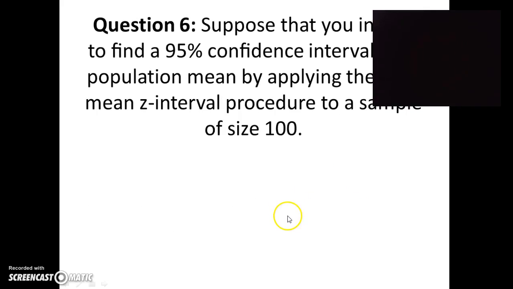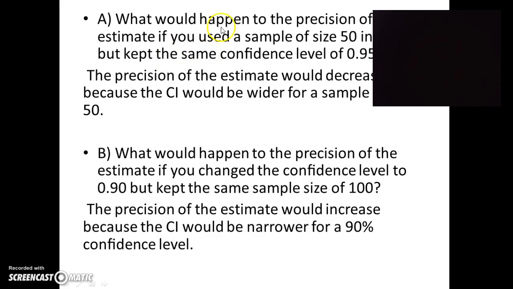Question 6. Suppose that you intend to find a 95% confidence interval for a population mean by applying the one-mean z-interval procedure to a sample of size 100. So the sample size is 100 and the confidence level is 95%. What happens if we use the same sample but this time 50 instead of 100, but we keep the confidence level the same? What happens?